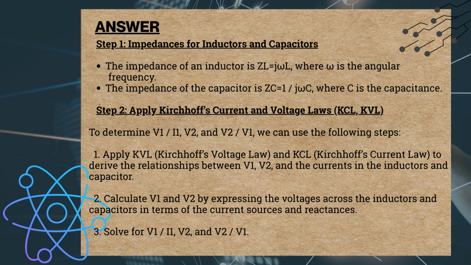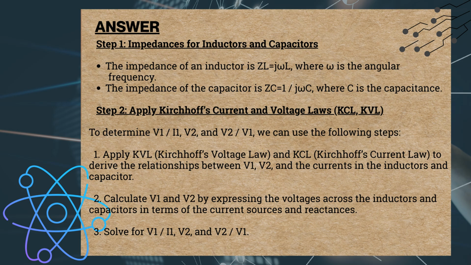Apply KVL and KCL to derive the relationships between V1, V2, and the currents in the inductors and capacitor. 2. Calculate V1 and V2 by expressing the voltages across the inductors and capacitors in terms of the current sources and reactances. 3. Solve for V1/I1, V2, and